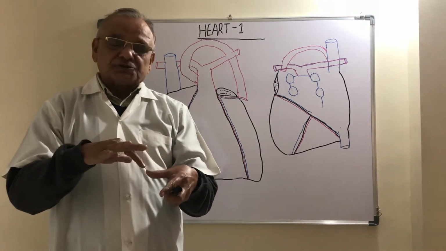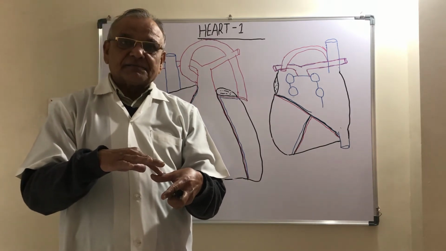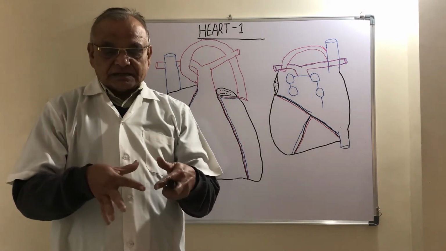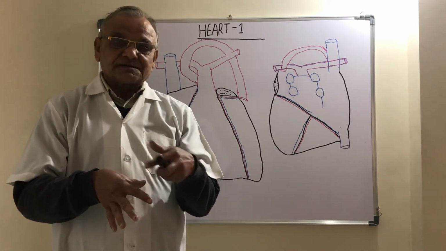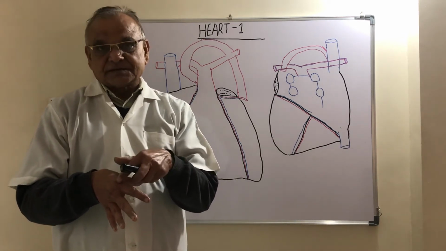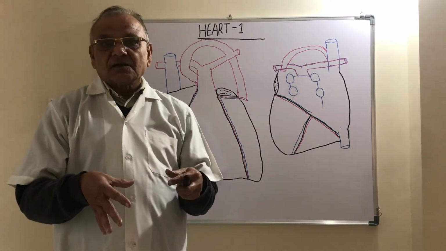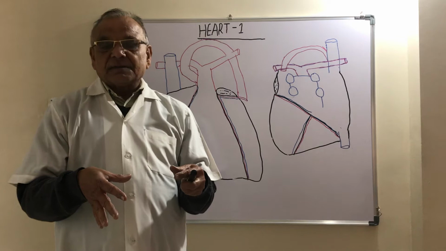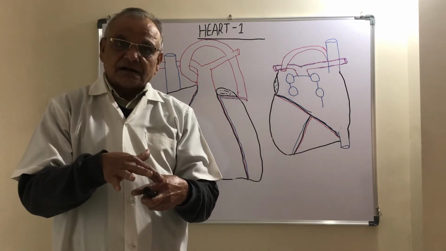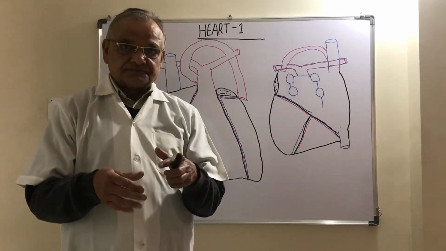This is the right posterior coronary sulcus, which separates the right atrium and right ventricle on the posterior aspect. This is the left anterior coronary sulcus, which separates the left atrium and left ventricle on the anterior aspect. This is the left posterior coronary sulcus, which separates the left atrium and left ventricle on the posterior aspect. So: right anterior, right posterior, left anterior and left posterior.